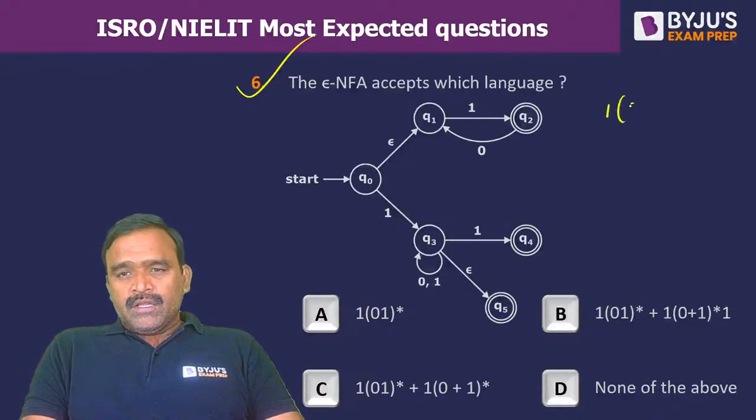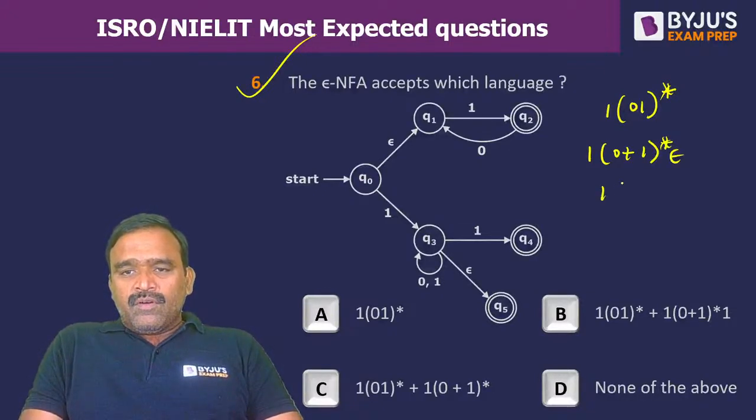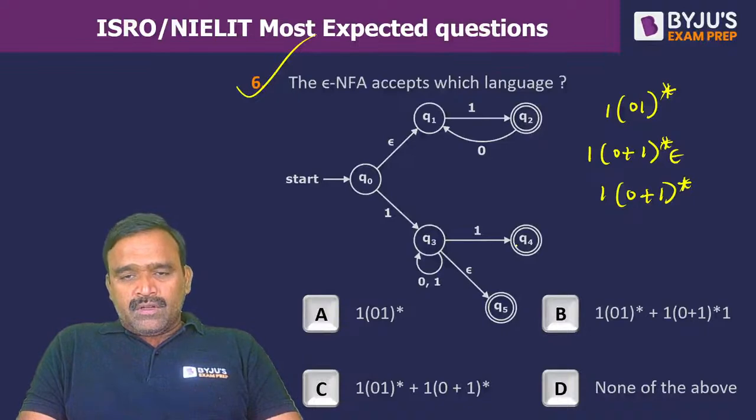So 1 followed by (0 or 1) whole star is one path from the initial state to a final state. And from the initial state to this final state, it is 1 followed by (0 or 1) whole star followed by epsilon, which is nothing but 1 followed by (0 or 1) whole star only. And the other path is 1 followed by (0 or 1) whole star, then 1.